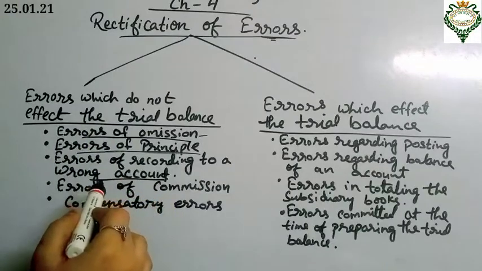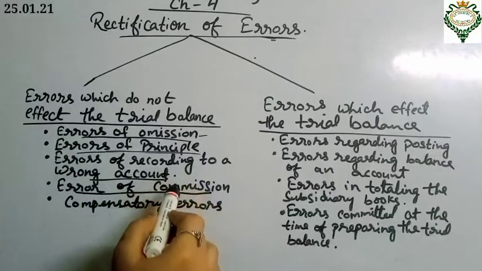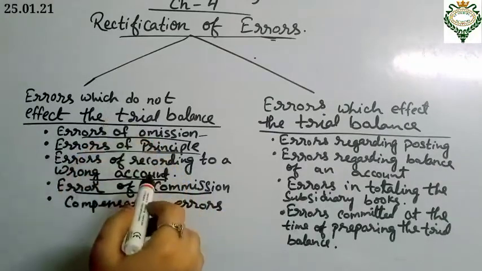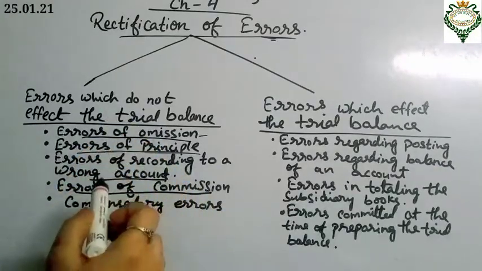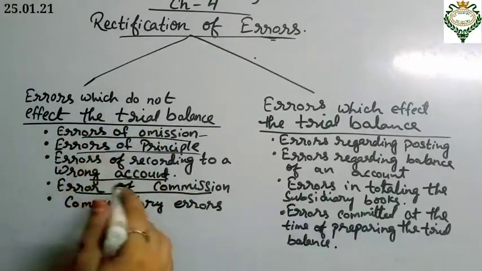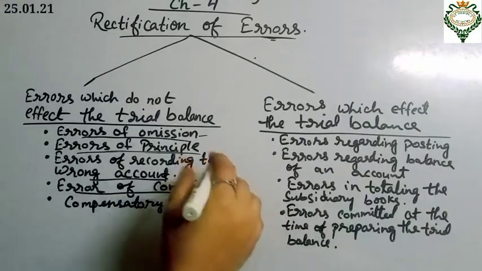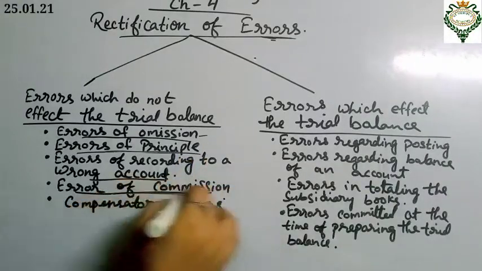Next one is errors of commission. Under this we can take examples of a transaction recorded in the correct book with less amount, or a transaction recorded in the correct book with more amount. Next is a transaction recorded in the wrong subsidiary book, or a transaction recorded in the wrong subsidiary book with a wrong amount. Those are the errors of commission.